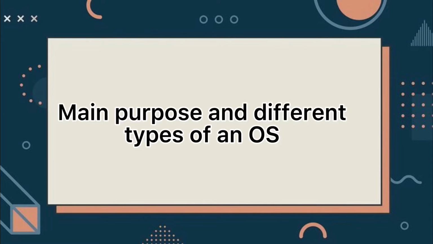Types of operating system. Number one is batch operating system. Second, time-sharing operating system. Third is distributed operating system. Fourth is network operating system, and lastly, real-time operating system.